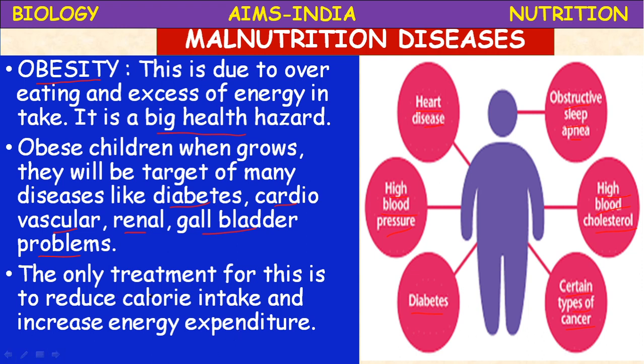The only treatment for this is to reduce calorie intake, to reduce energy-rich food intake, and increase energy expenditure by doing regular physical exercises. What happens during obesity is that the adipocytes, in 9th class you have studied adipose tissue, the fat storing connective tissue, increase in size due to the accumulation of fats.